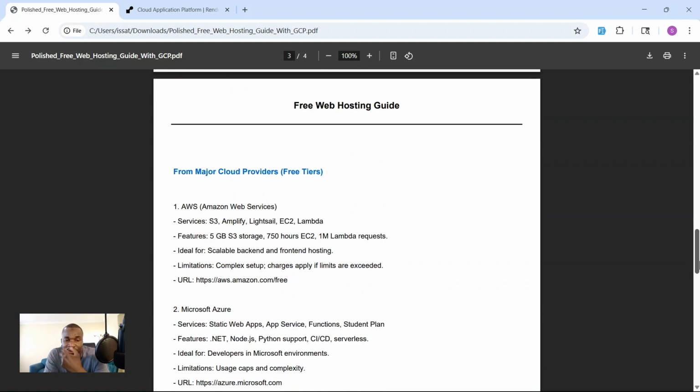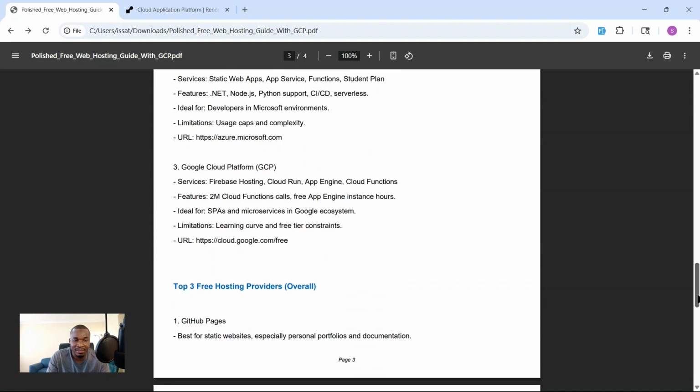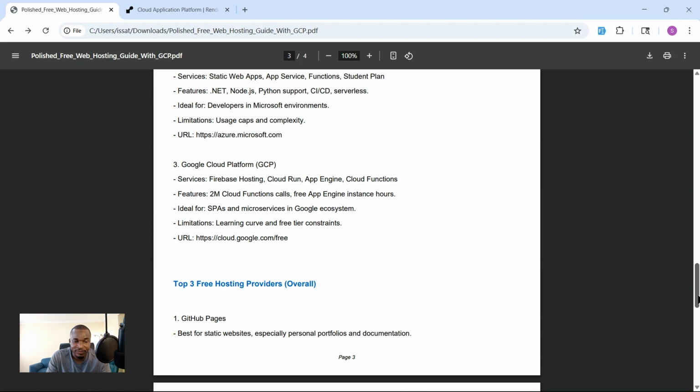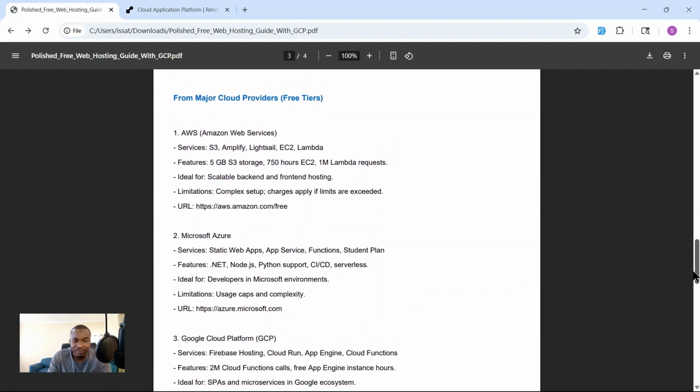So let's talk now about the major cloud providers. We have Google Cloud Platform, GCP. We've also got Amazon Web Services, or AWS. We also have Microsoft Azure, and I think these three are the most popular.